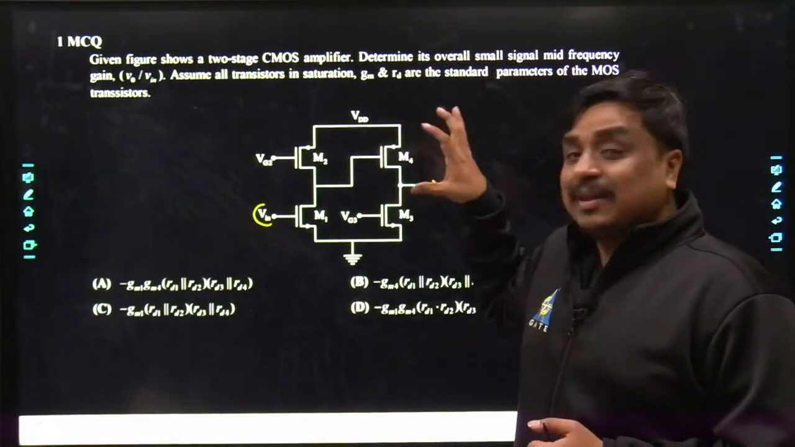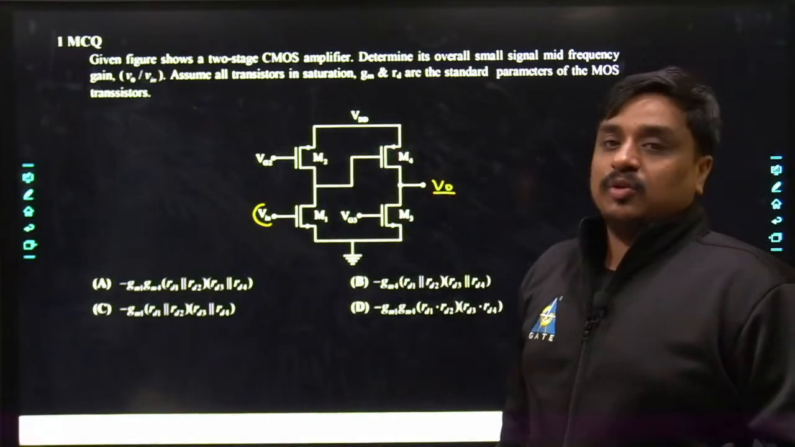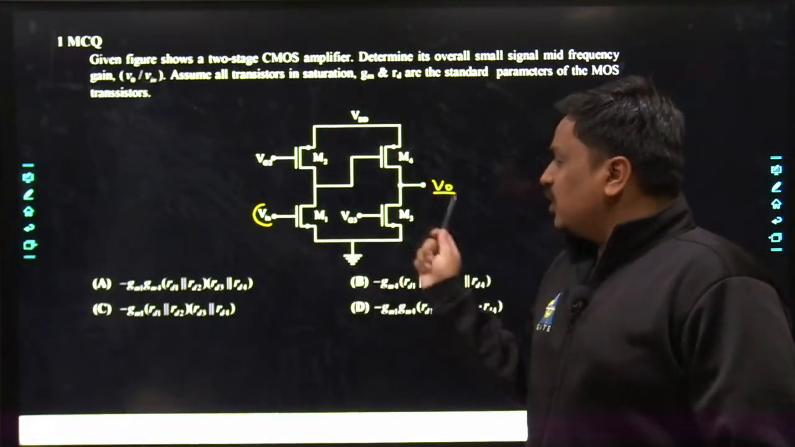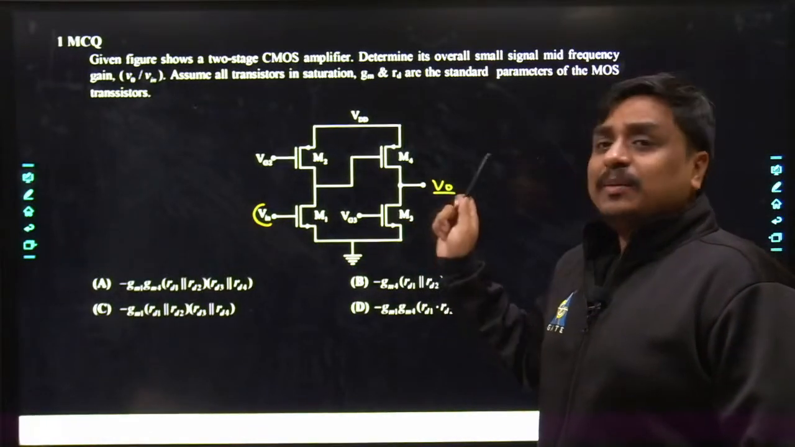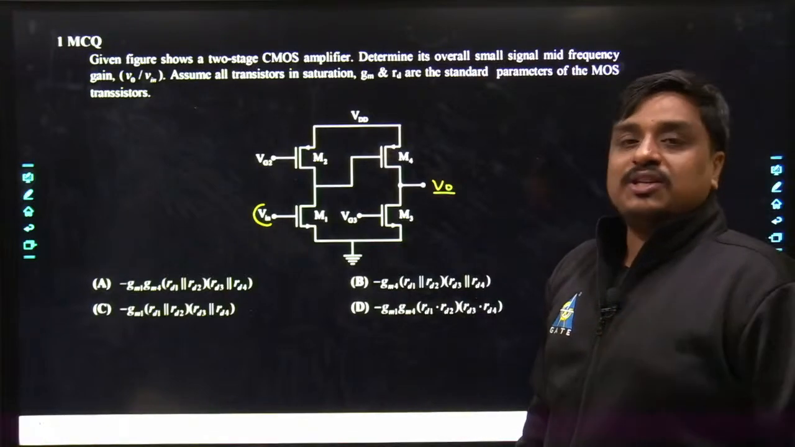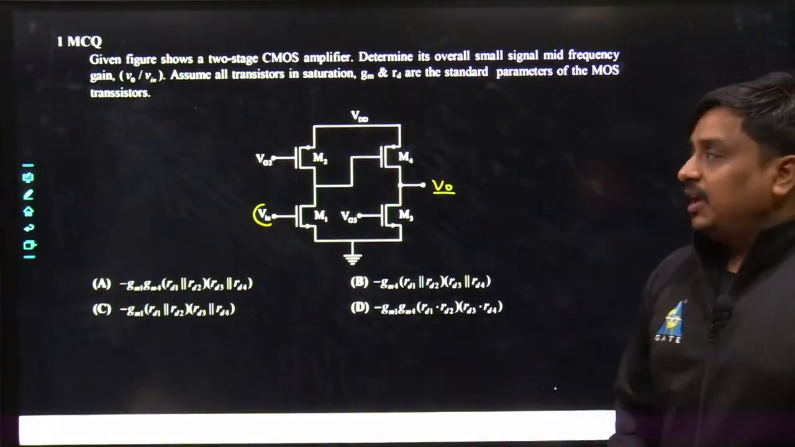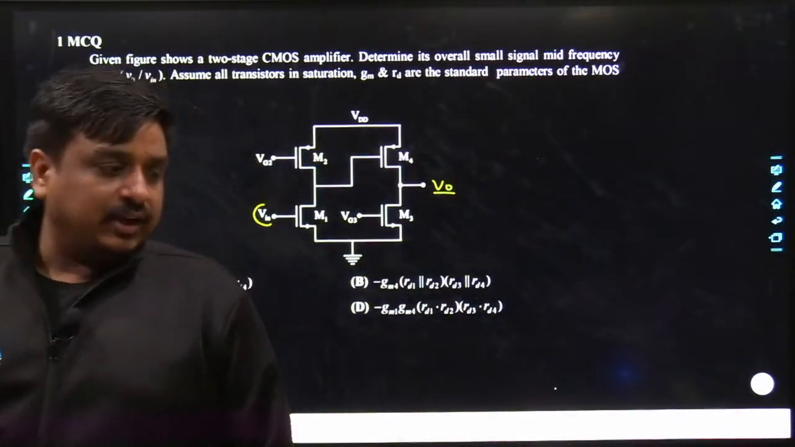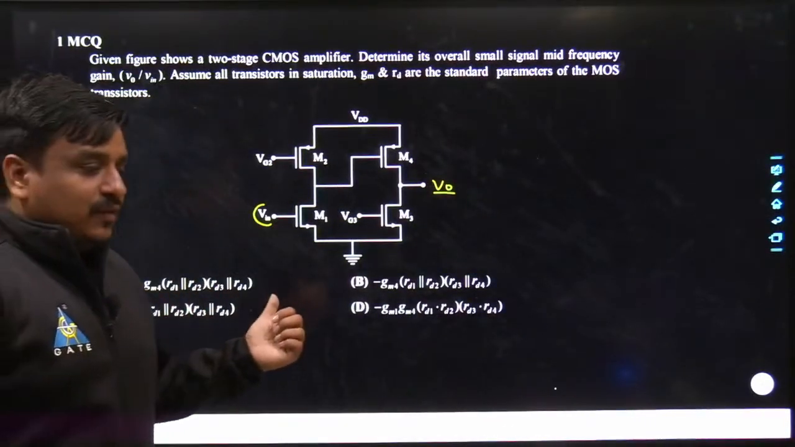This problem is from the AC analysis of MOS. How am I saying it's the AC analysis of the MOS? Because the parameter I want to calculate in this problem is nothing but V0 divided by Vin, that is the voltage gain, and the voltage gain is an AC parameter. Just wanted to know, could any of us get any of the answers? No, no.